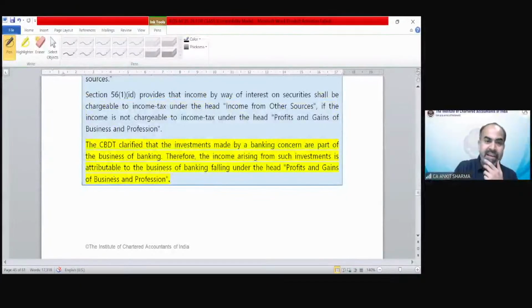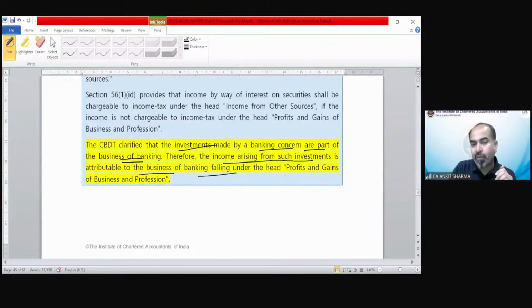The CBDT clarifies that the investments made by a banking concern are part of the business of banking. Therefore, the income arising from such investment is attributable to the business of banking, falling under the PGBP head. So any interest income earned by a bank is a part of its business. So that interest, whether it's for SLR purpose or for any kind of purpose, needs to be taxed under PGBP, not under income from other sources.